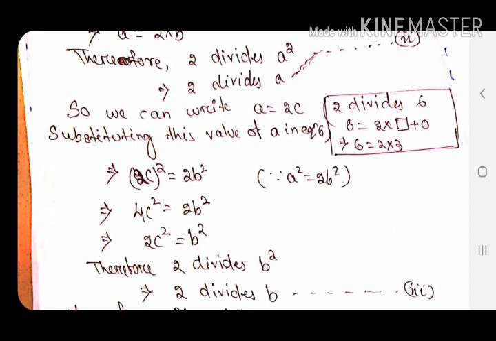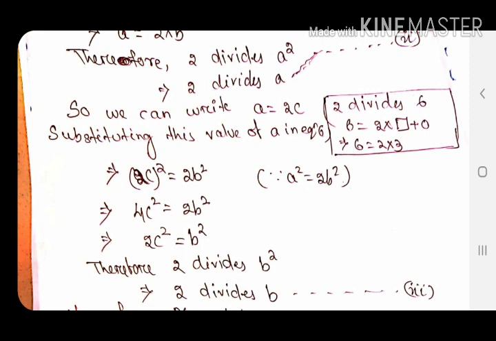As 2 divides a, I can write a equals 2 into something. For example, you can say 2 divides 6, that means 6 equals 2 into something, and as it divides, the remainder is 0. So as I am saying 2 is a factor of a, or 2 divides a, a equals 2 into something, let that something be c. So I can say a equals 2c.